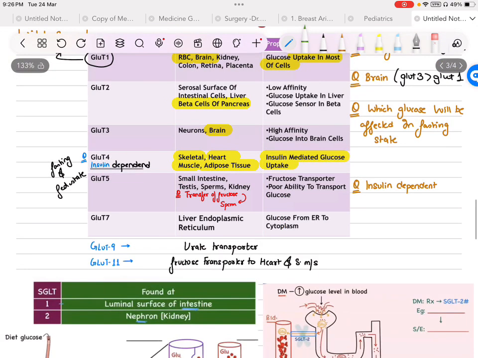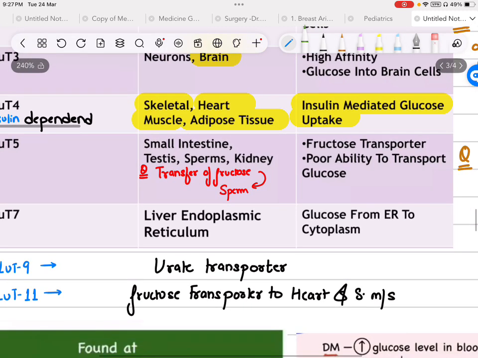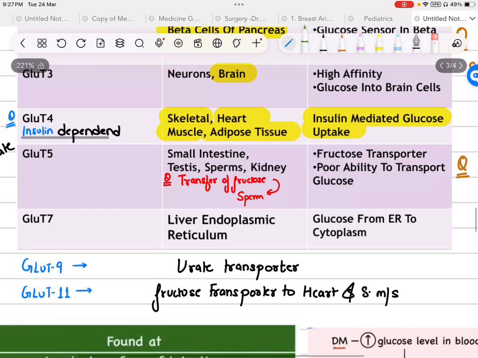Now we will talk about GLUT5. It is present in small intestine, testes, sperms and kidney. But it mainly has two main functions, like it is present in testes and ovaries. In testes, it has a function to transport fructose to the sperm. So we have a fructose transporter, but it has poor ability to transport glucose over there.